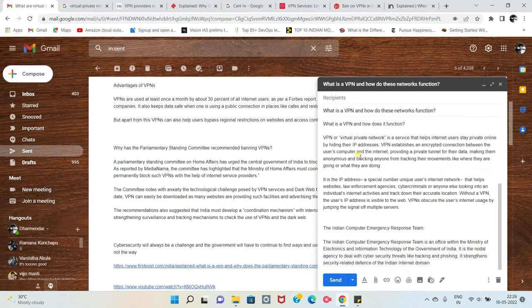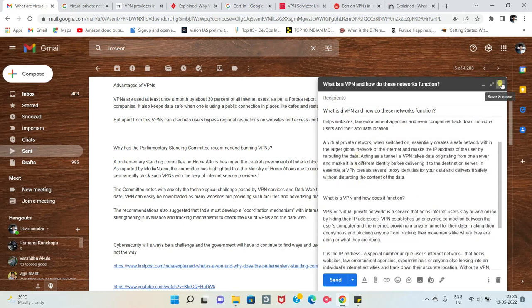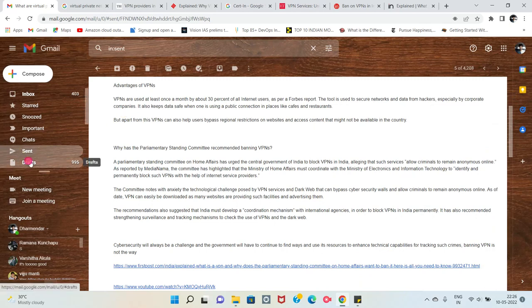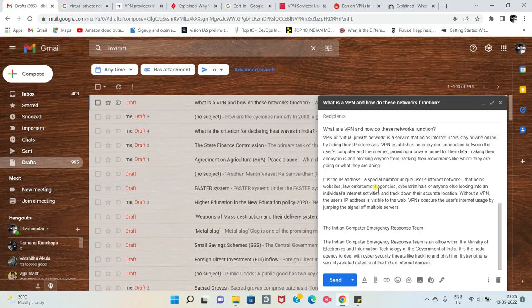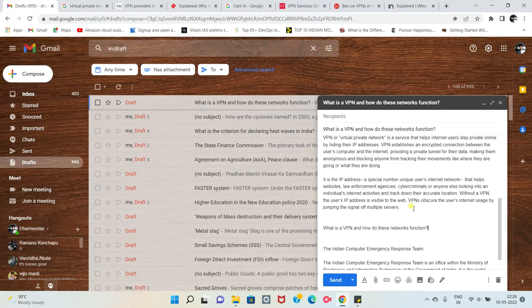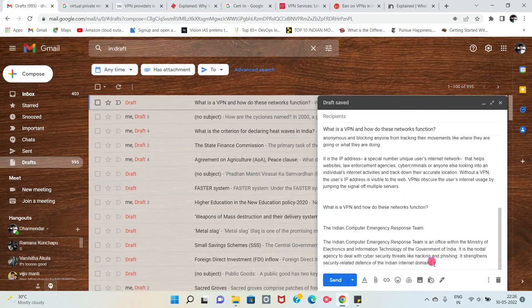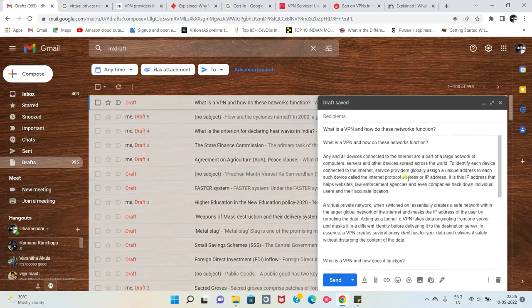I'll have the data. If I feel I need to cover it later on, I can just close this. Nothing will happen. See, when you go to drafts, you'll have the same thing. Whenever you find the same news again, you can just read it and copy paste it here.